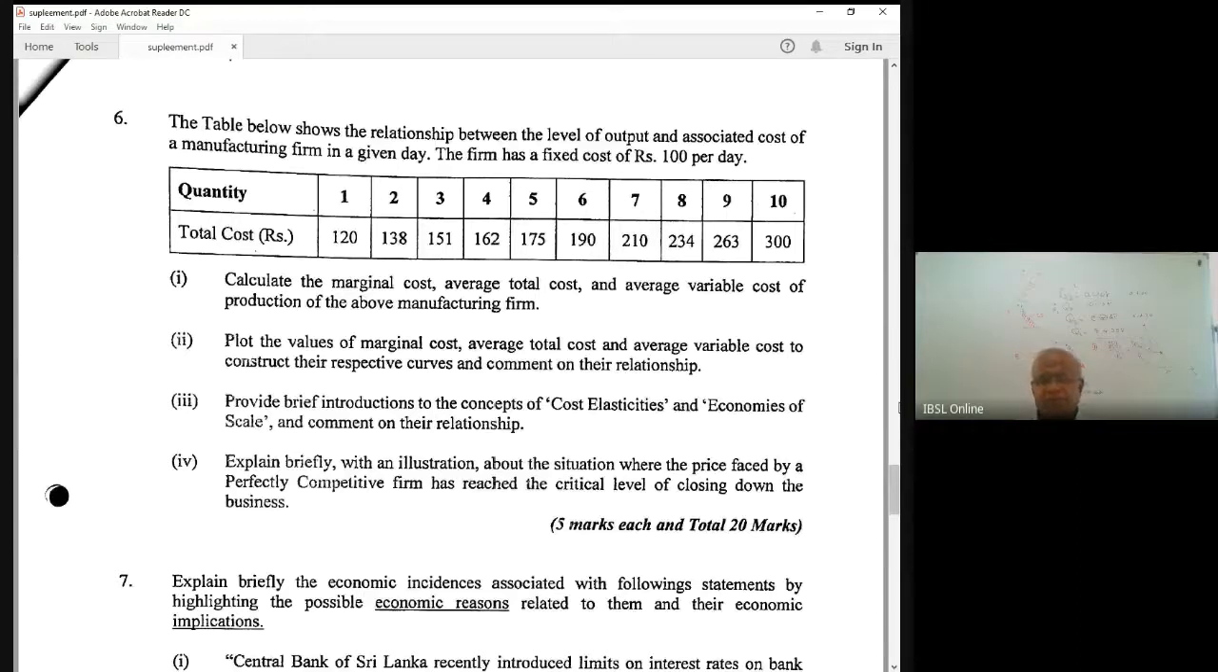Briefly explain, with an illustration, a situation where the price faced by a perfectly competitive firm has reached the critical level of closing down the business. This you have to know. Now, the firm in a competitive industry is a price taker. It cannot change the price for its product; that is determined by the market. That's why it is called a price taker. But the monopoly is a price setter.